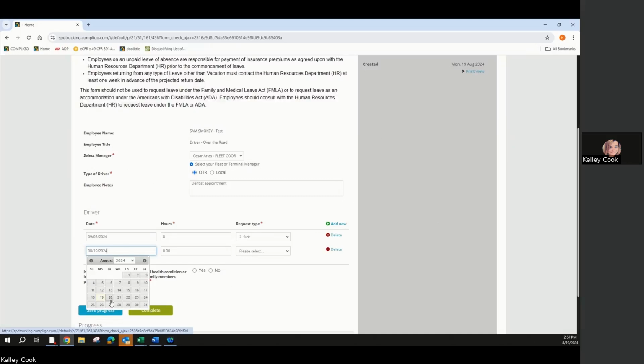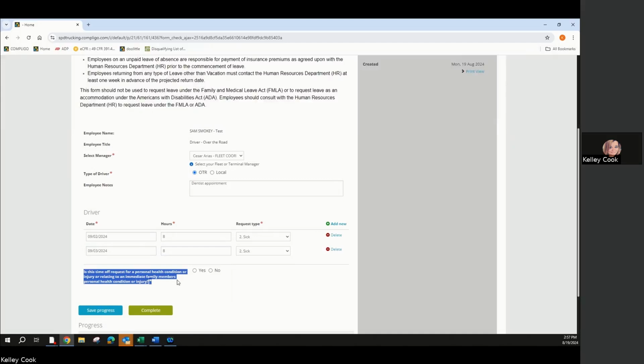Maybe I'm having quite a bit of dental done and root canal or whatever, and I'm going to be sore. So I'm going to ask for 2 days of sick leave. We're going to go ahead and put that there. In this section here, it says, is this time off request for a personal health condition or injury or relating to an immediate family member's personal health condition or injury?